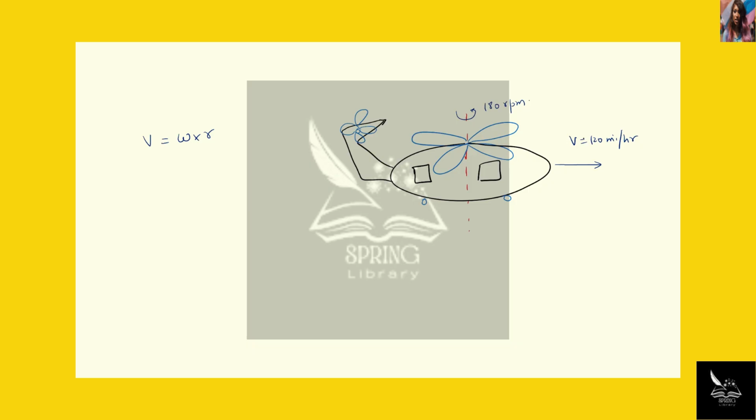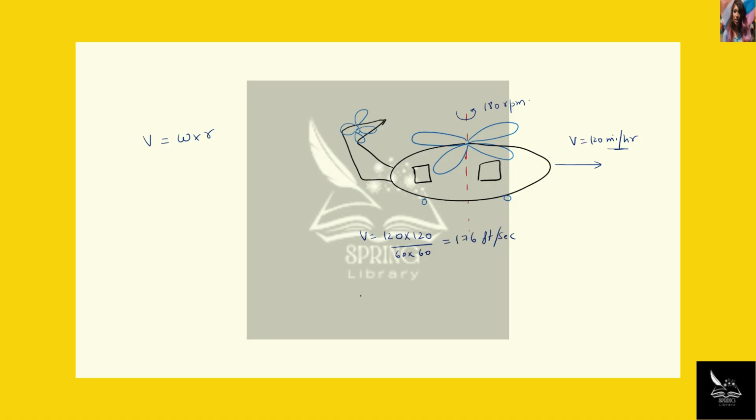So the speed is 120 miles per hour. Change this value into feet per second. So 120 into 5280 divided by 60 into 60. Solve this value and we get 176 feet per second.